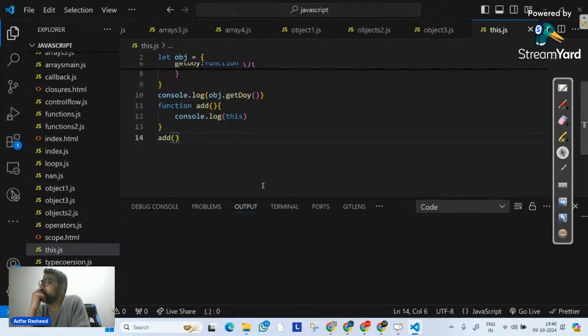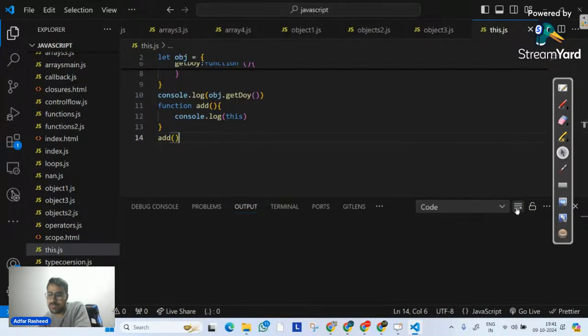What will be the output of this code if I print this keyword inside the function? Very good. Yes, if I create this function inside my browser, it will print Window, Rohit. But if I try to execute it inside JavaScript in VS Code, do we have a Window object over it? No, we do not have such a thing, right?